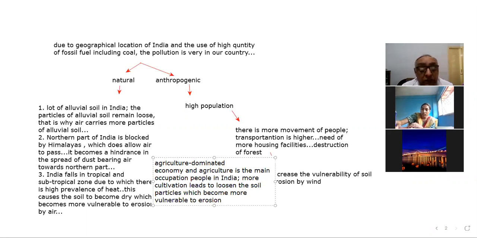Okay, so this is the next reason we can say. The next point is the low level of development of the Indian economy.